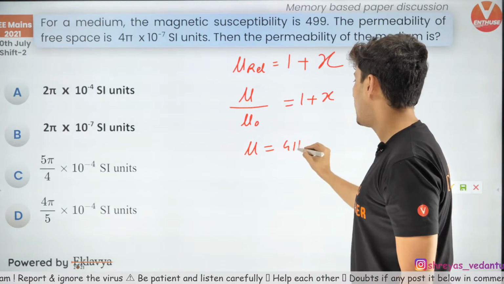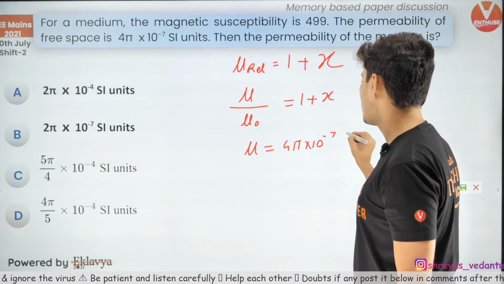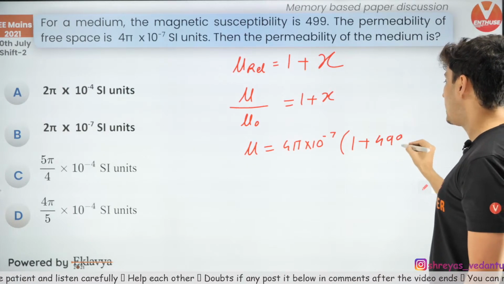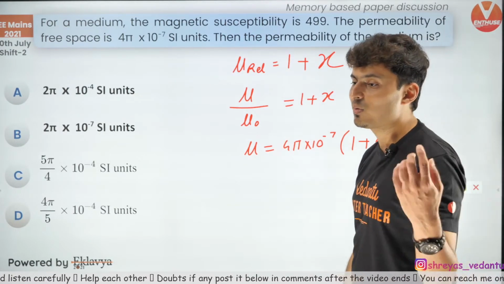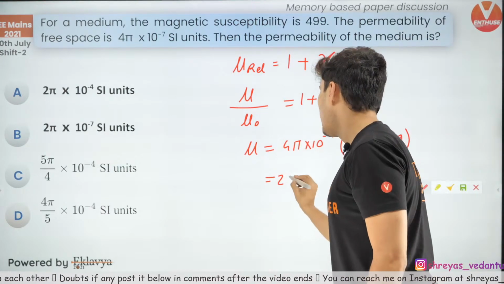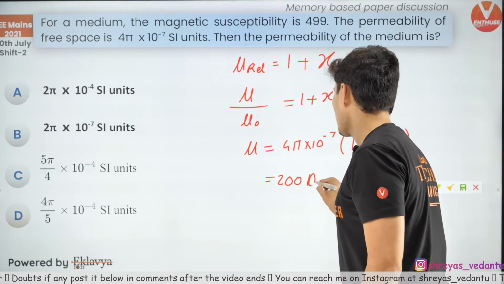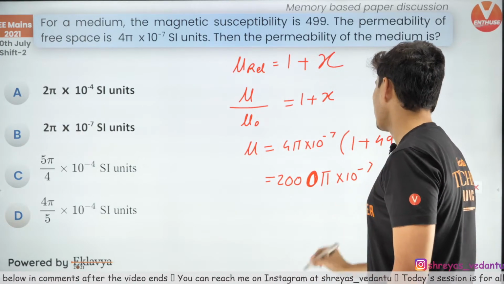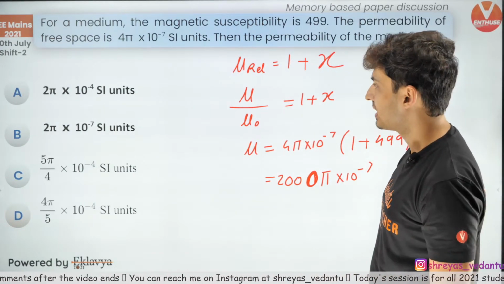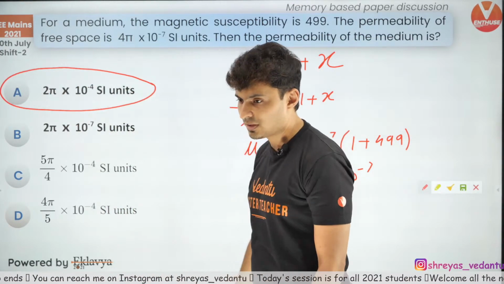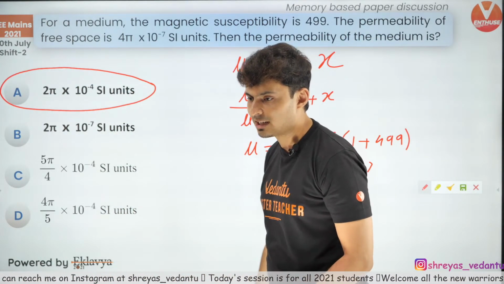It's nothing but 4 pi into 10 to the power minus 7. What is x? That's 499. 499 plus 1, 500. 500 into 4, 2000 pi into 10 to the power minus 7, guys. So option A should be matching. Very straightforward, right?